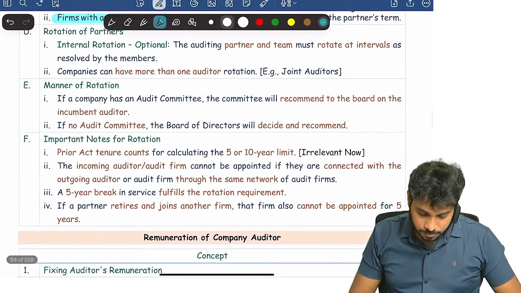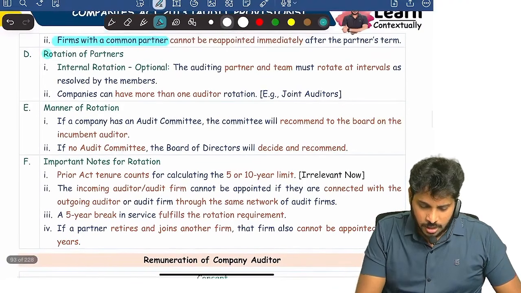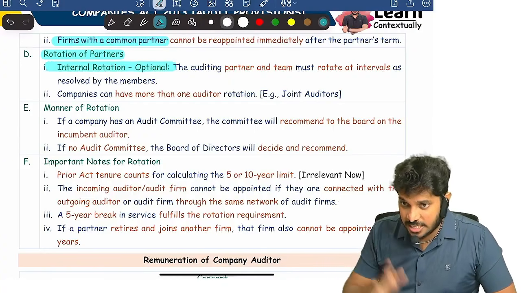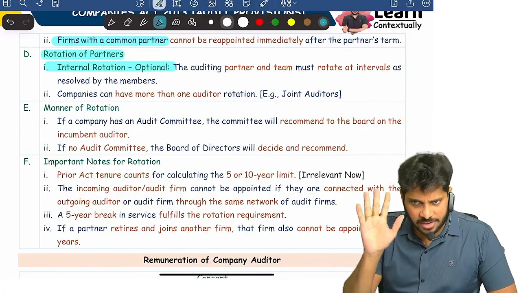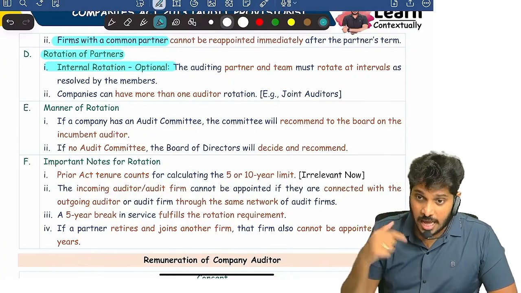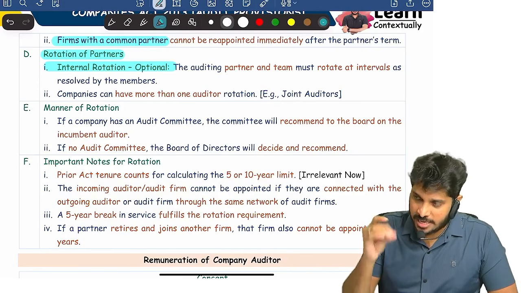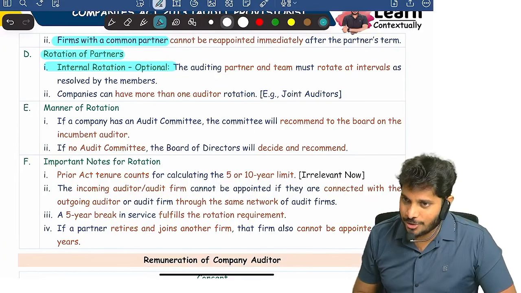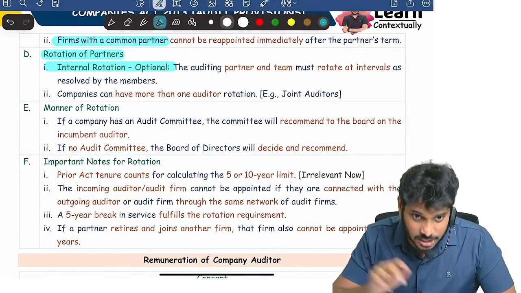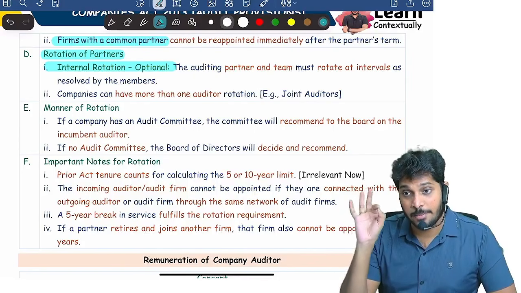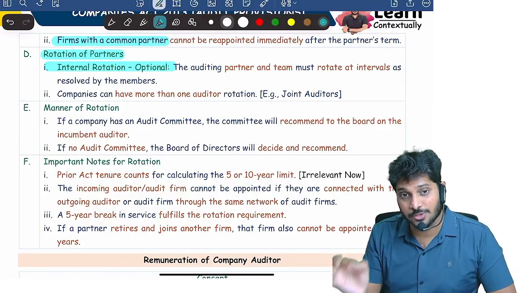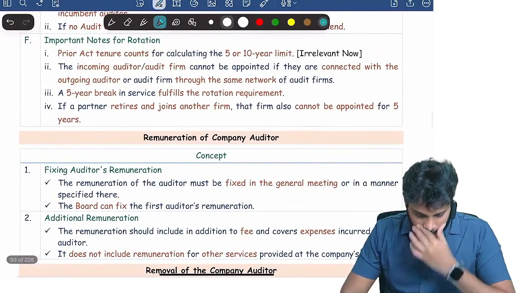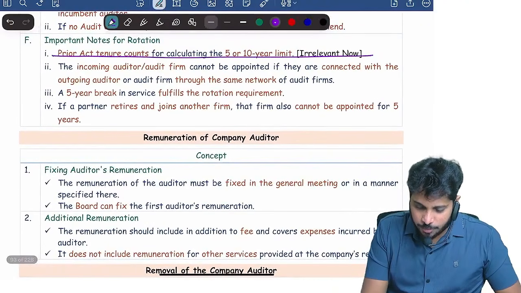Further, internal rotation. What is internal rotation? Members of the company can take a decision that we appointed one firm for 5 years, and in this firm 5 partners were there. Shareholders may resolve that every year one partner will do the audit. That is the shareholders' choice, not mandatory. Shareholders can also decide in the meeting that the audit will be conducted by more than one auditor. More than one auditor means joint audit. Are you clear? Next, prior to the Act, the related tenure point is given in the ICA material.